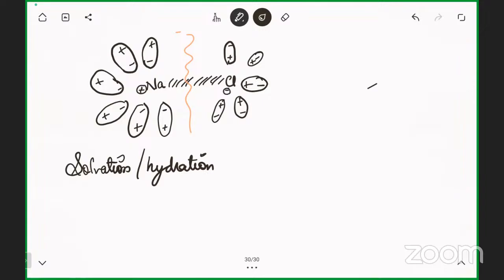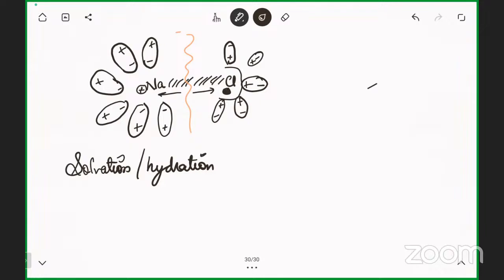The positive part attracts the negative of the Cl, and the negative part of the water molecule attracts the positive Na. So positive and negative get separated in different directions, the bond breaks, and they start dissolving into the solution.